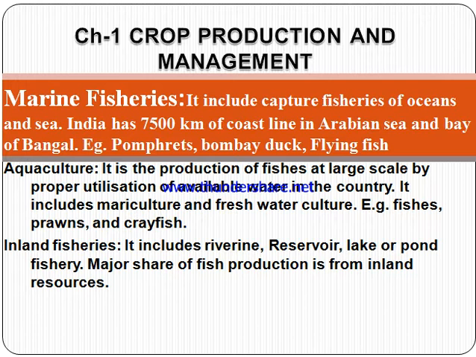Next is aquaculture. It is the production of fishes at large scale by proper utilization of available water in the country. Examples: normal fishes, prawns and crayfish are used in aquaculture. They may be marine and they may be in fresh water.